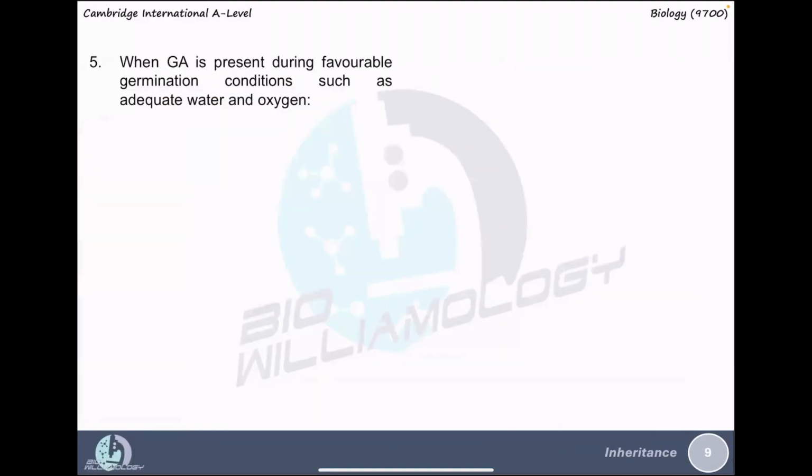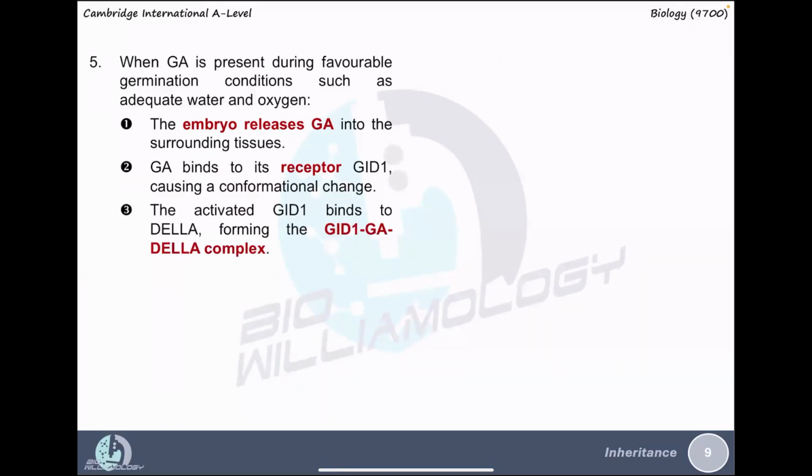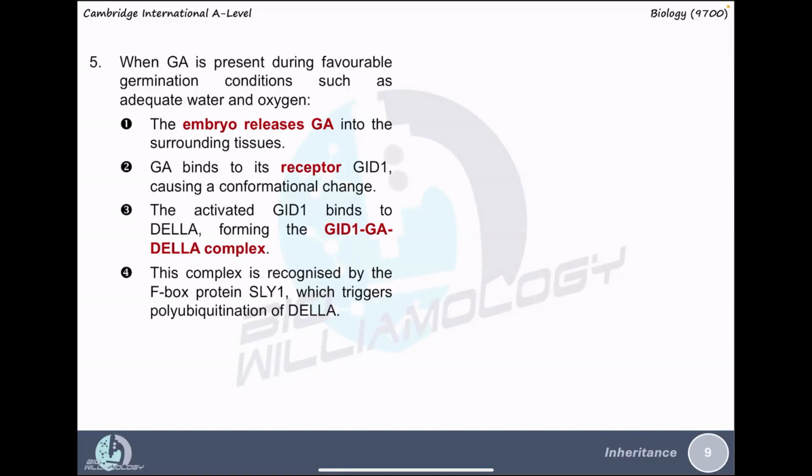However, when gibberellic acid is present due to favorable germination conditions, for example, adequate water, the embryo now releases gibberellic acid into surrounding tissues. Gibberellic acid now binds to its receptor GID1, causing a conformational change, and the activated GID1 binds to the DELLA protein, forming the GID1-gibberellic acid-DELLA complex. This is very important because the subsequent reaction helps to break down DELLA protein through an event known as polyubiquitination.